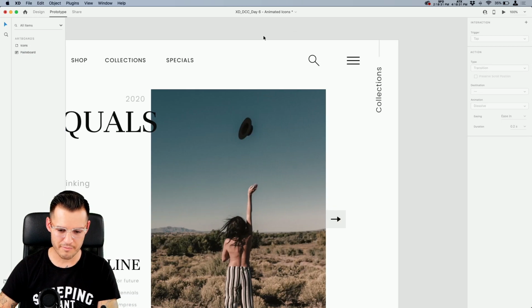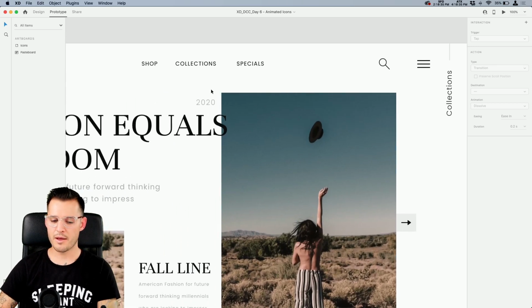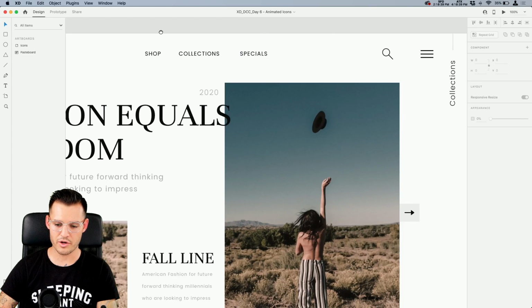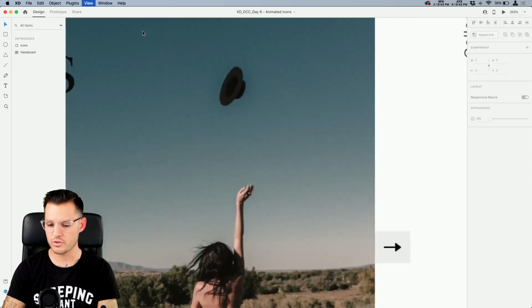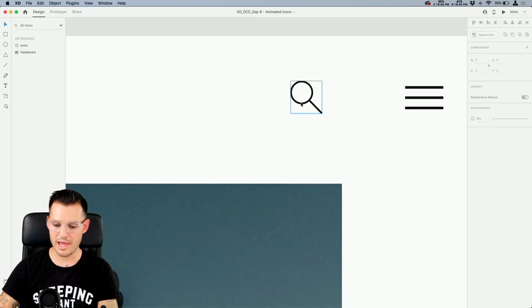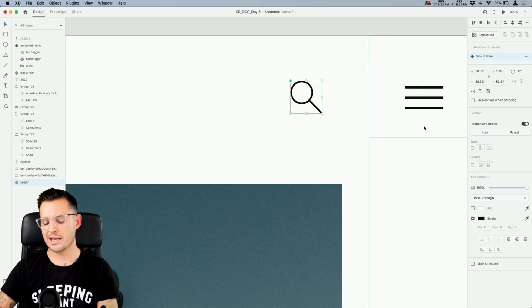We have maybe time for one more little animation, and I think this might be a good one to do. We could either do an underline on our text, or maybe we could do one more animation. Let's do an animation for our search, shall we? So here's our search. Let's turn it into a component. It could be pretty simple.